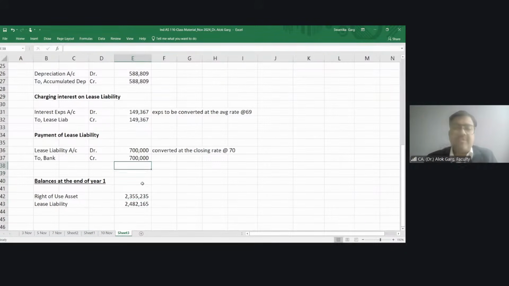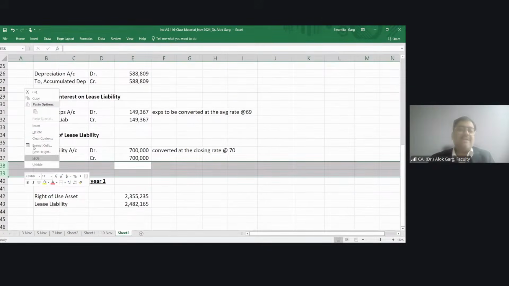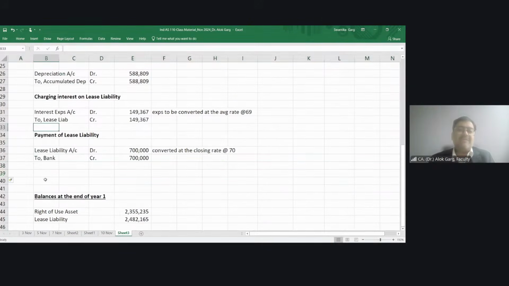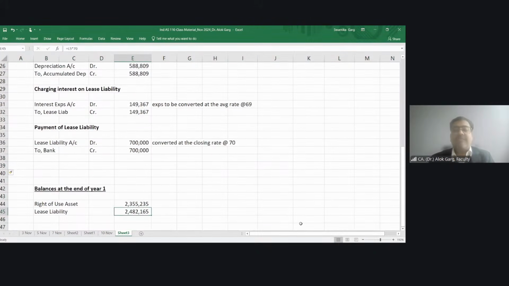So now, do we need to pass any accounting entry further? This should be my lease liability. But what is my lease liability in INR? Now, calculation of exchange difference.